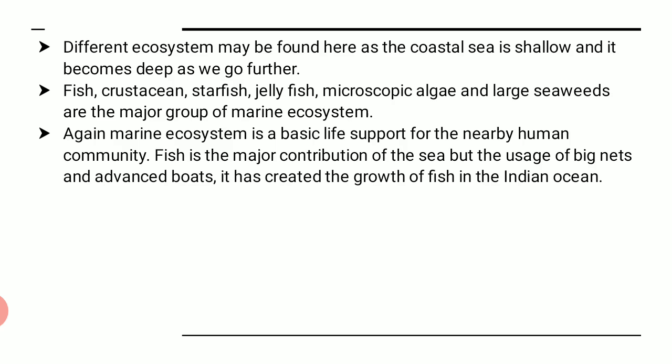But anyways, what we need to understand here is that the marine ecosystem is a part of the aquatic ecosystem. What is its main characteristic? It is saline in nature, that means the water is saline. 97% of the total water present on the earth consists of this marine ecosystem, right? Because the marine ecosystem is concerned with salinity, that means the amount of salt present in the water, it differs from one ocean to another one.